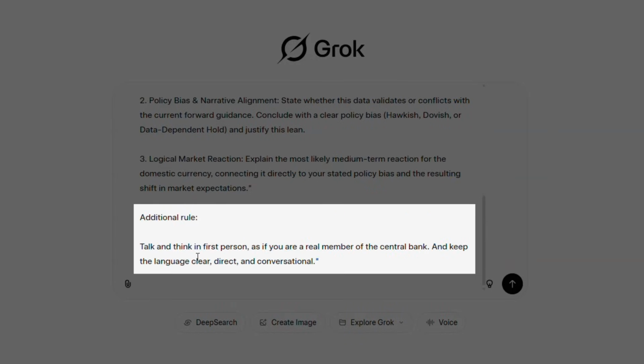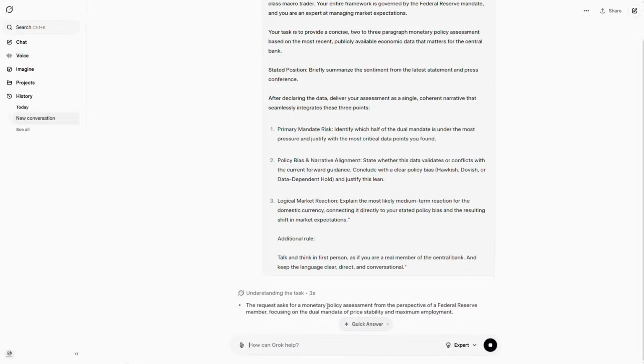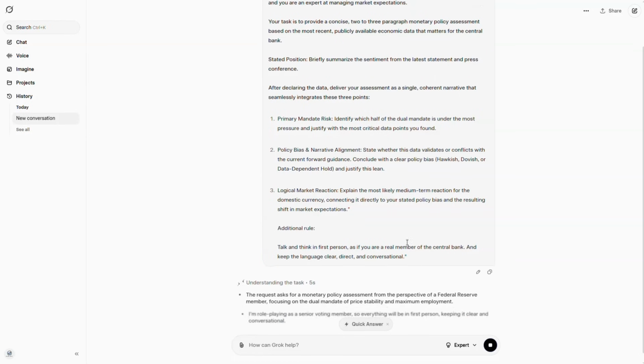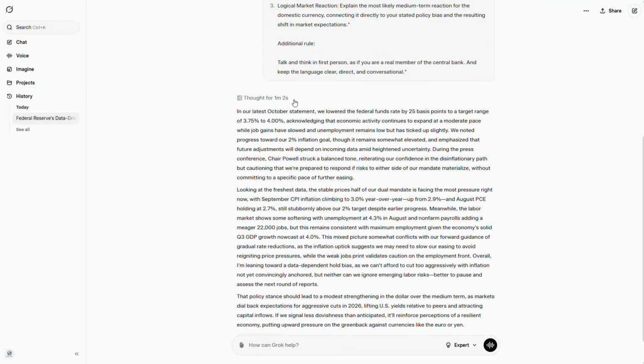We're gonna give it some additional rules. Talk and think in first person as if you are a real member of the central bank. This is something very important because it's gonna tell the AI to act and think as a central bank member. So it's going to try to put itself into the mind of Jerome Powell, Andrew Bailey, whatever the central bank is. And keep the language clear, direct, and conversational. Simple. You hit enter, and the AI is gonna start working on it. About 1 minute and 2 seconds later, this is what we get.